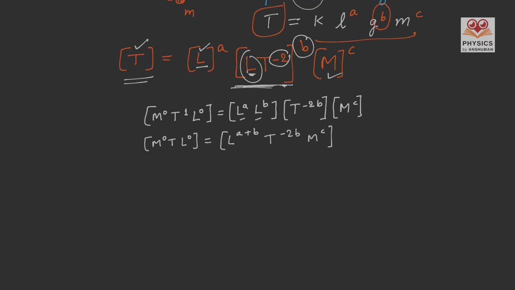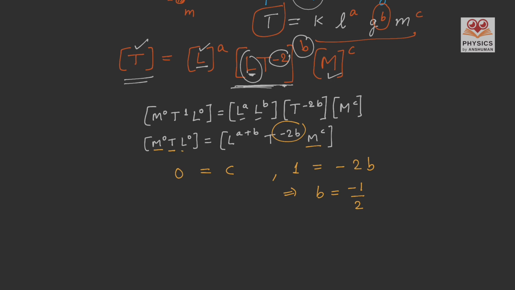Since the dimensions on the left hand side and right hand side are equal, that's why we can equate the powers. To do that, let us start with the dimension of mass. On left hand side, the power on mass is 0, and this 0 is equal to the power on mass on right hand side, that is c. And the power on time on left hand side is 1, and on the right hand side it is minus 2b, so 1 is equal to minus 2b. From this we can find the value of b, that is minus 1 by 2.